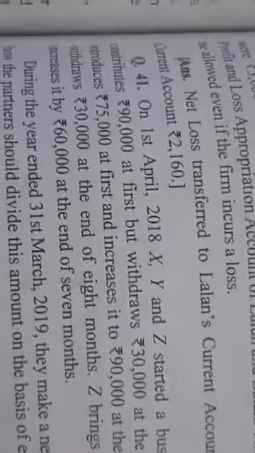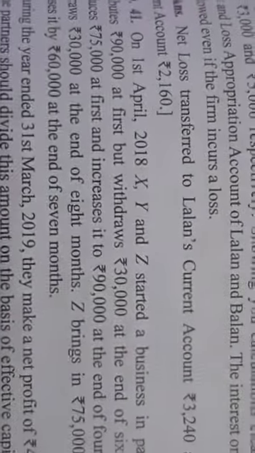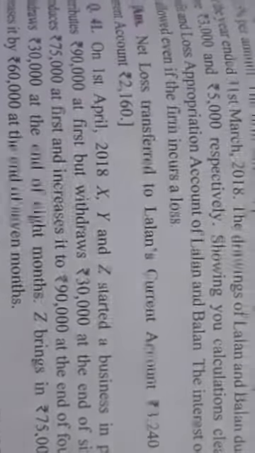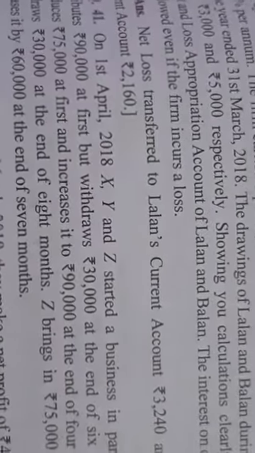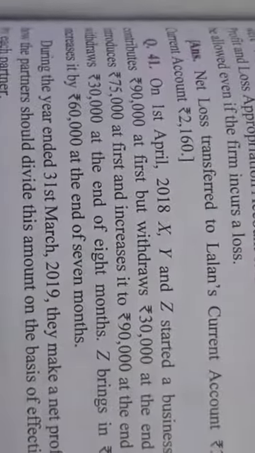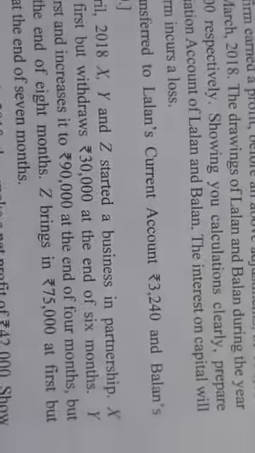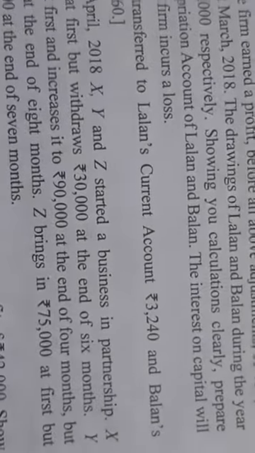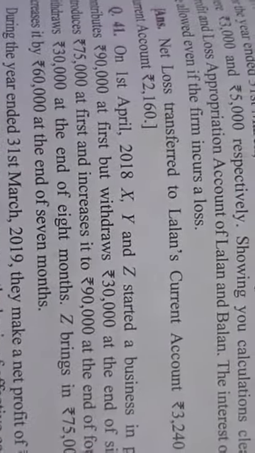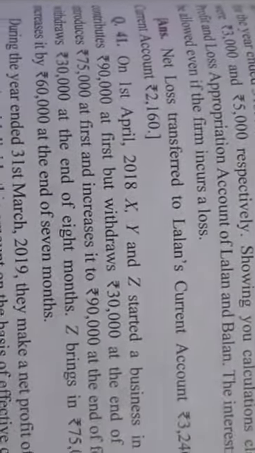Y introduces rupees 75,000 at first and increases it to rupees 90,000 at the end of 4 months. So you see what happens, that 75,000 has been utilized for 4 months and then 90,000, but withdraws rupees 30,000 at the end of 8 months. So in that case, the amount of 90,000 has been utilized for another 4 months and 30,000 has been withdrawn.